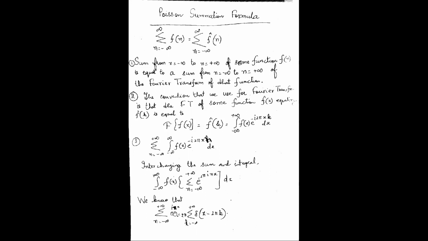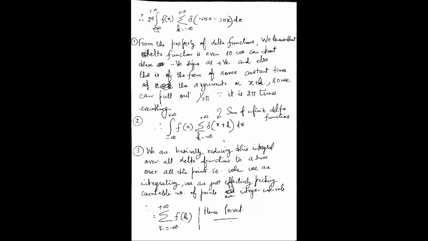e to the power i pi x will be equal to 2 pi. So 2 pi, when I replace this thing with this term, what I will get is 2 pi, because 2 pi will go outside, minus 2 pi x minus 2 pi k.